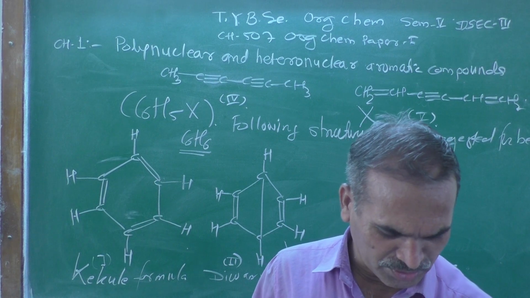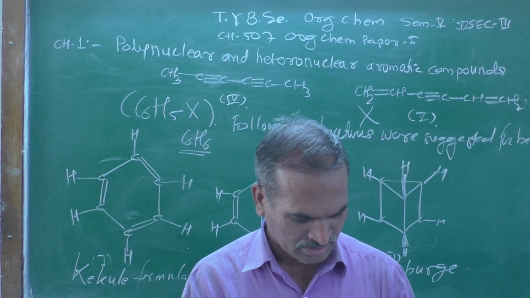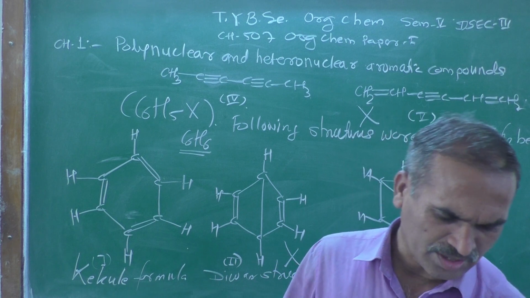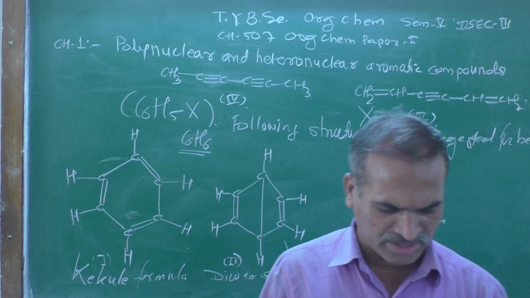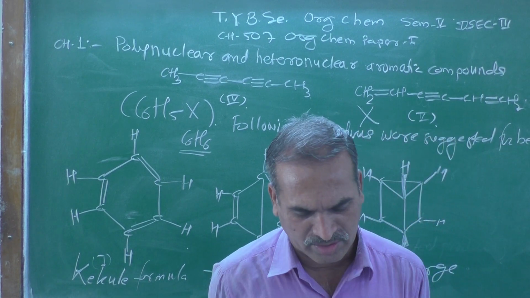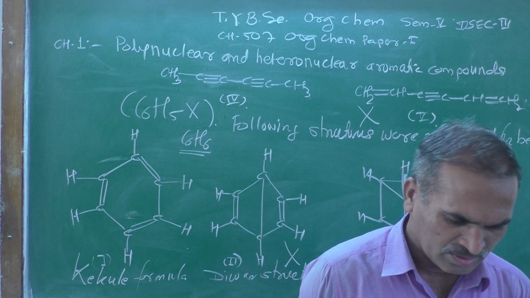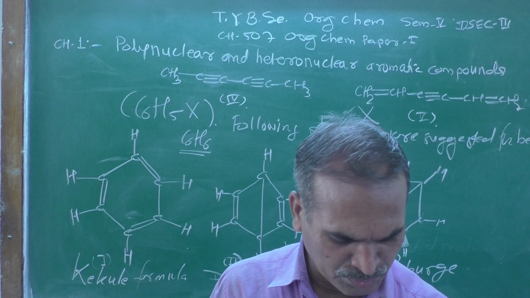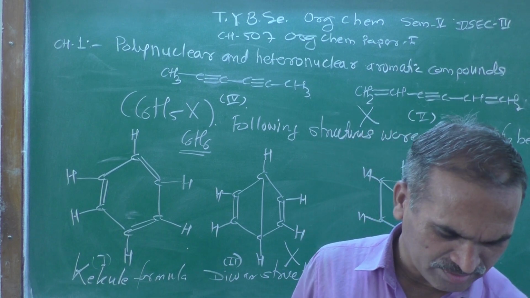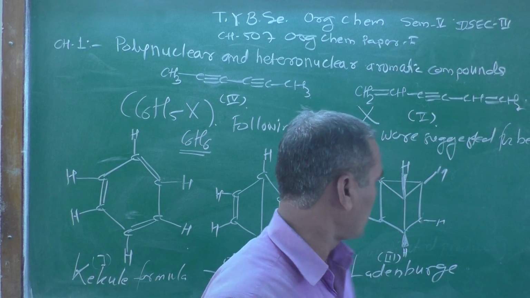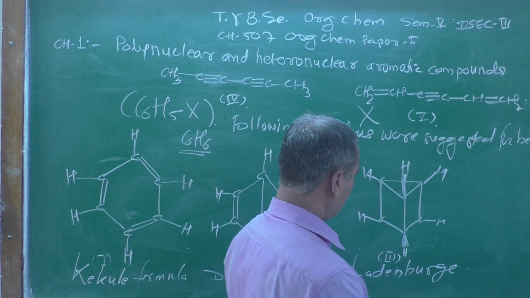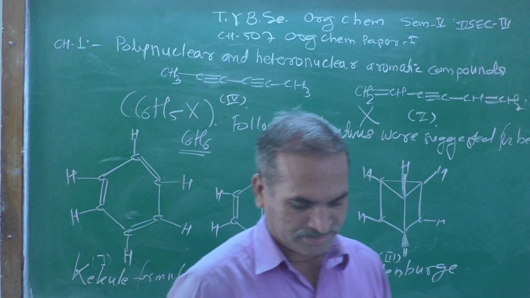Let us move on to the structure. The second Dewar structure is also rejected for the reason that it would give two monosubstituted bromo compounds. Now move on to structure number 3, Ladenburg.